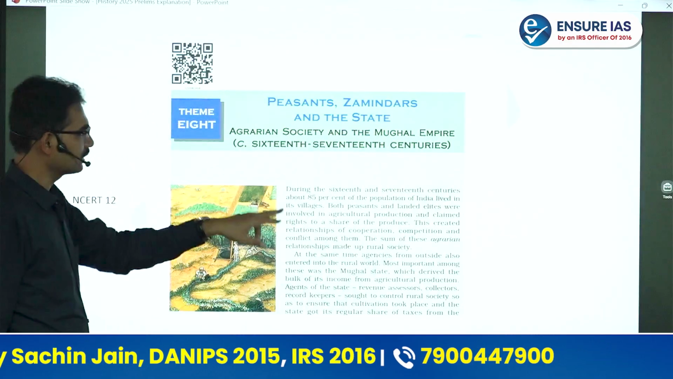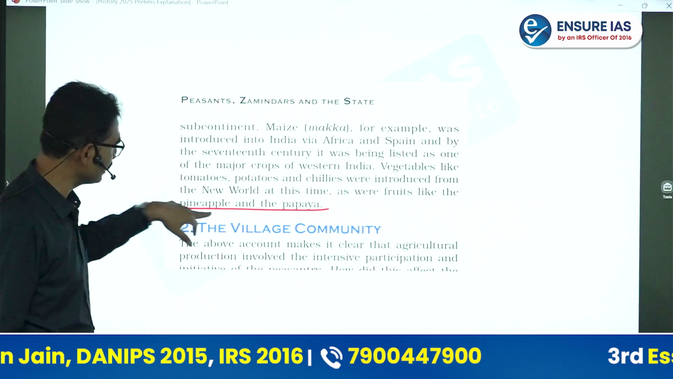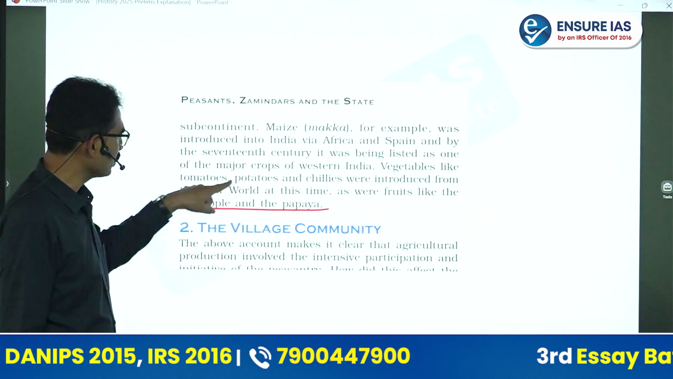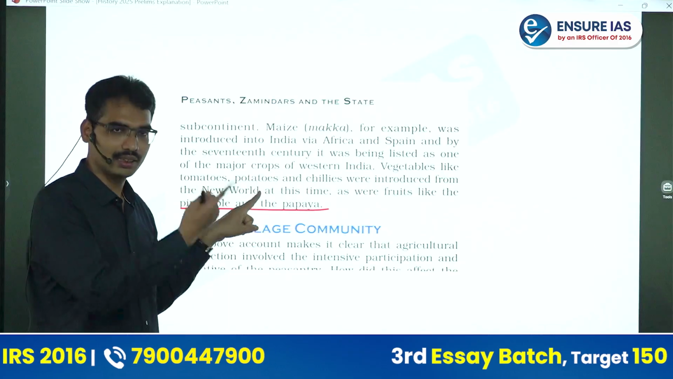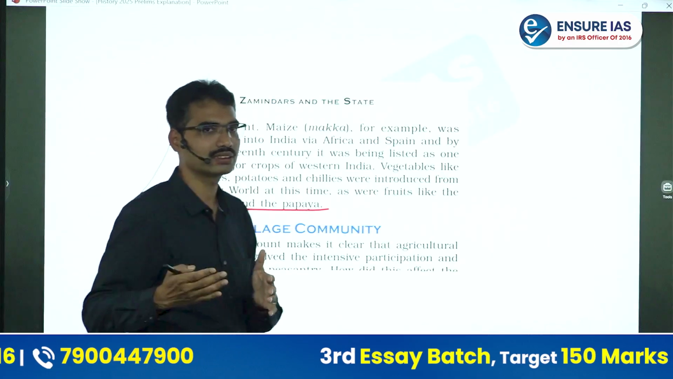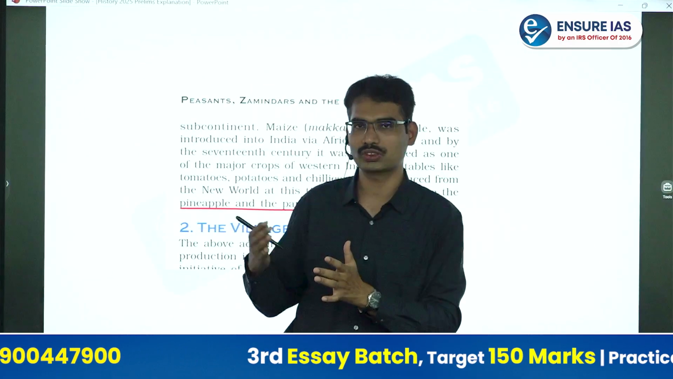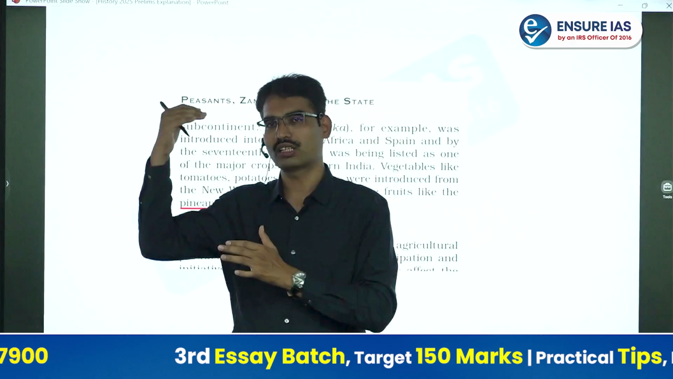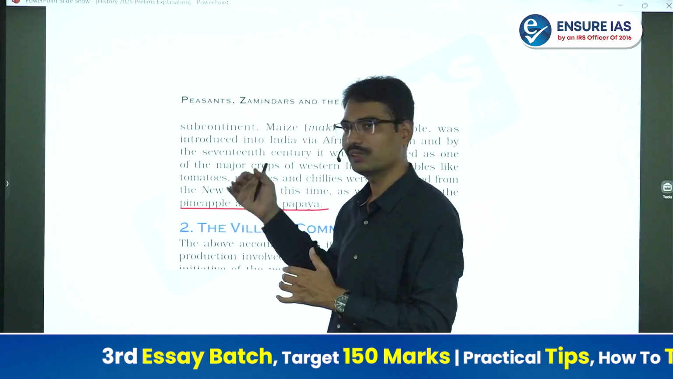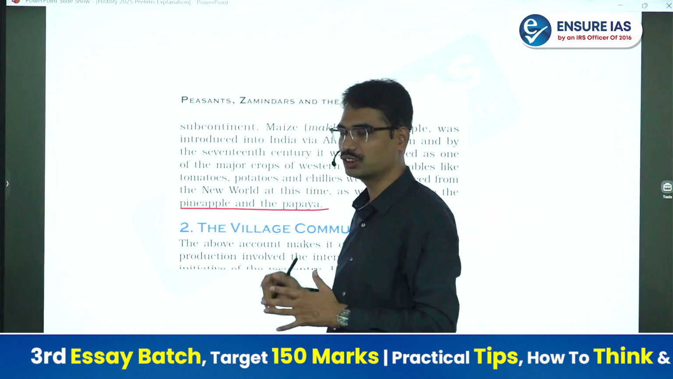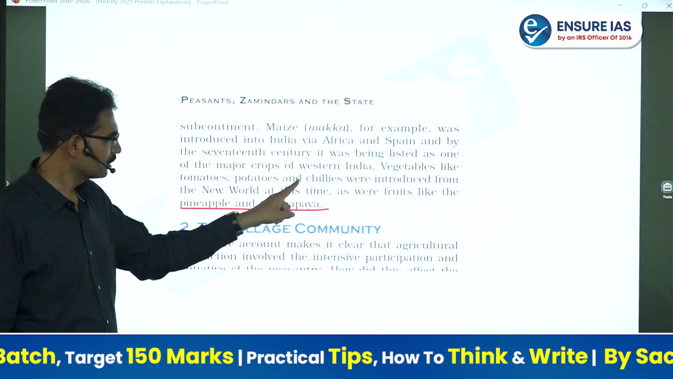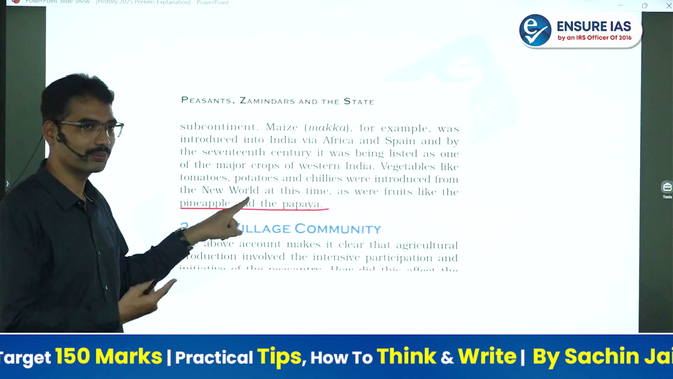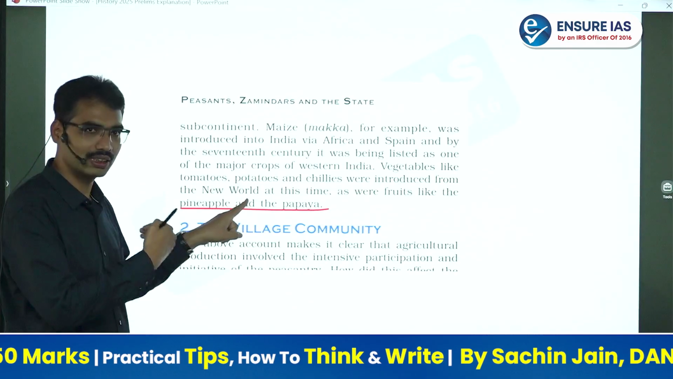This is the 12th standard new NCERT. Here you can see that vegetables like tomato, potato and chilies were introduced from the New World, after the discovery of the sea route by Vasco da Gama. New World means North America and South America. Old World means Europe, Africa and Asia. Tomatoes, potatoes and chilies were introduced from the New World, that means Southern, Central and Northern America.